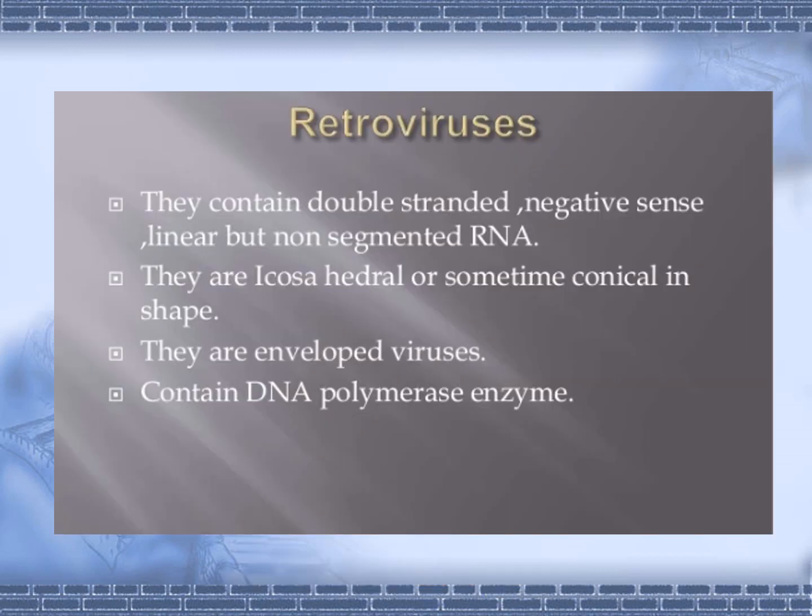So what are retroviruses basically? These are viruses containing negative sense non-segmented RNA. They are icosahedral or sometimes conical in shape, and they are enveloped viruses, and they contain a polymerase enzyme. We are not going to go into the detail of the structure, as you have already done that in virology.